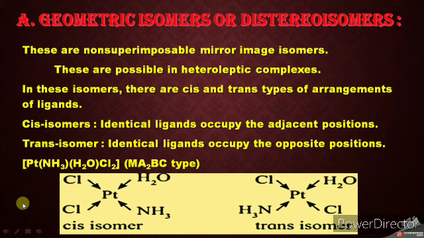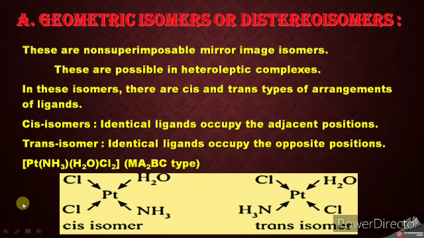If the object and its mirror image look the same, but if we place the image over its object, then they cannot be exactly matched, and such images are called non-superimposable mirror images. Our left hand and right hand look the same, but if we place the left hand over the right, then they cannot be exactly matched. So these are called non-superimposable mirror images. In a mirror they look the same, but are not exactly matched.